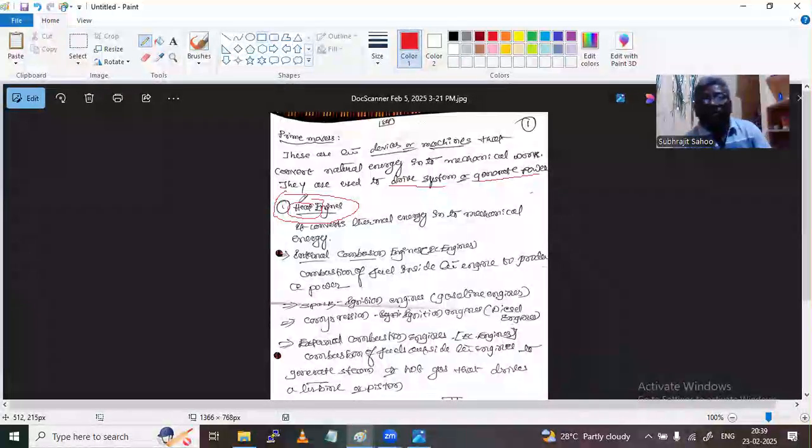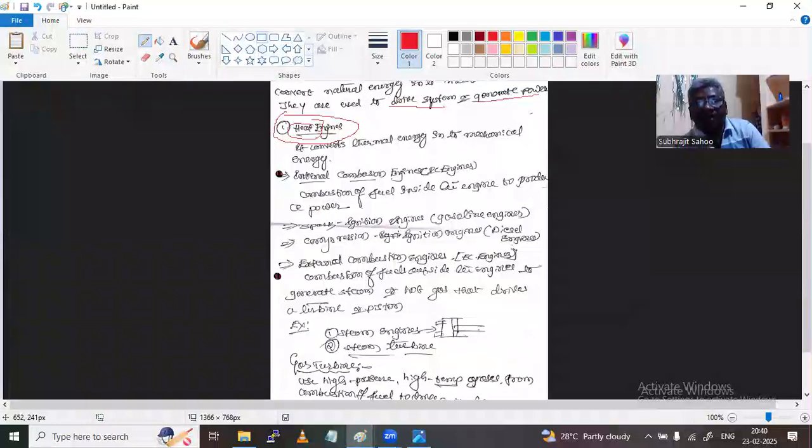Based on that, heat engines are those devices or engines which convert thermal energy into mechanical energy. Hope you understood that.